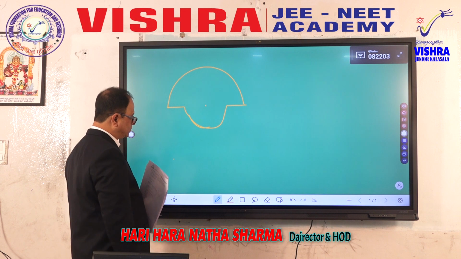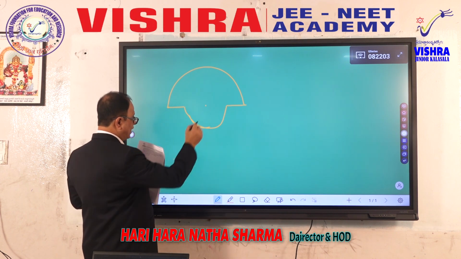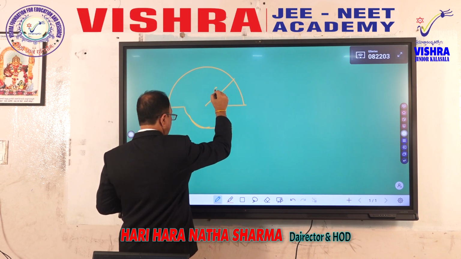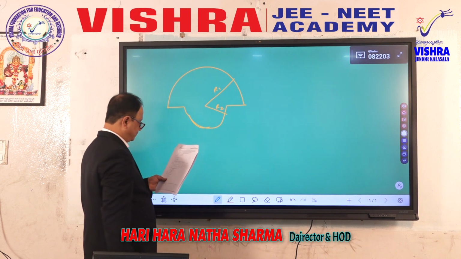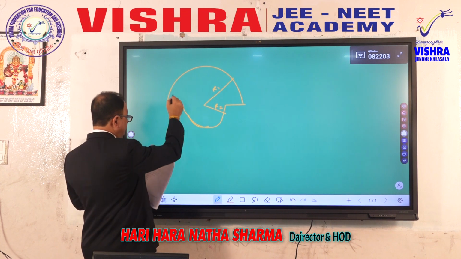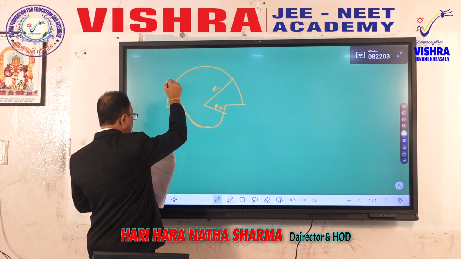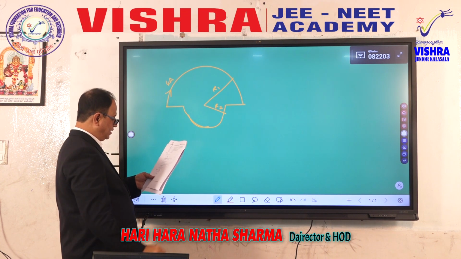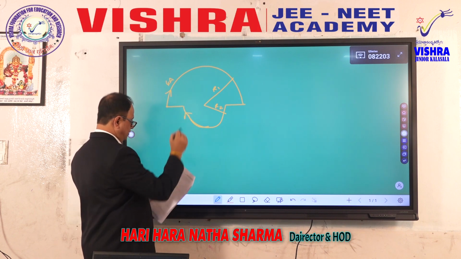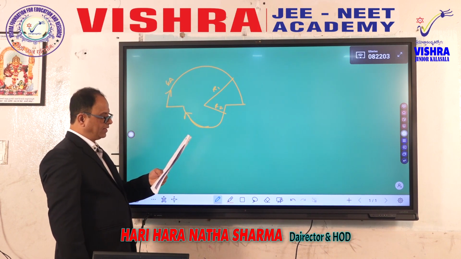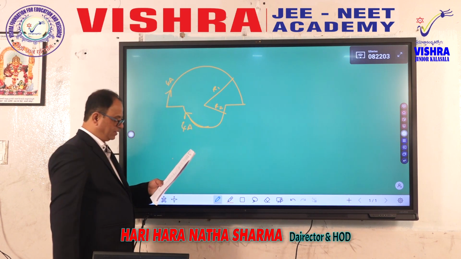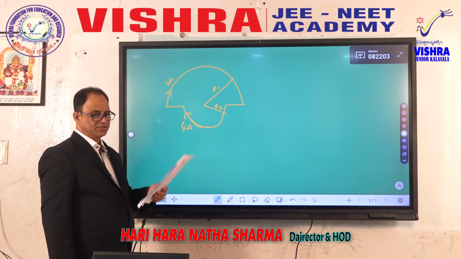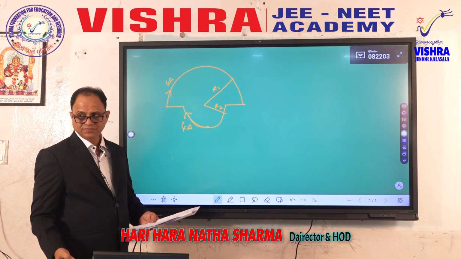For both the loops, that will be the center, and this is radius R1, this is the radius R2, and here 4 amperes of current is going through the loop. And here, how much current? The entire loop will have 4 amperes of current only. Find the magnetic field strength at the center.